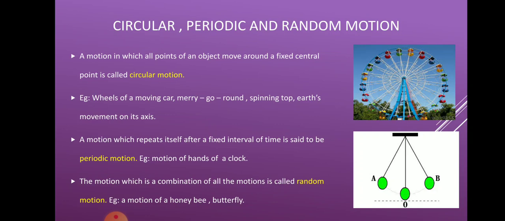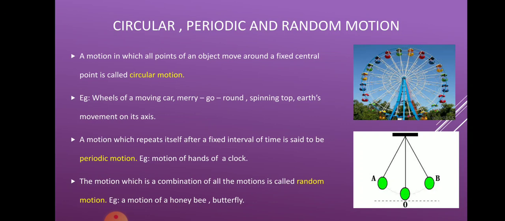The other example which you can see in the figure is a merry-go-round. The central part of it is fixed, but the other parts, the seats which have been fixed on it, keep on moving around the middle axis or the middle point. Even in the wheel of a moving car, the central disc is fixed and the car wheel keeps on moving. Earth's movement on its own axis is also an example of circular motion.